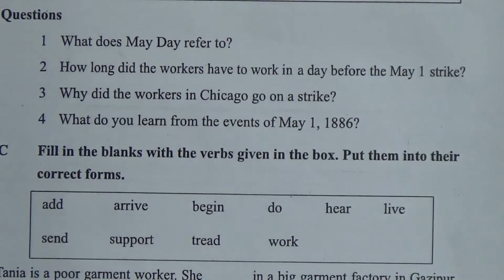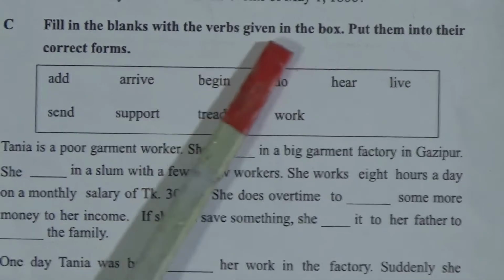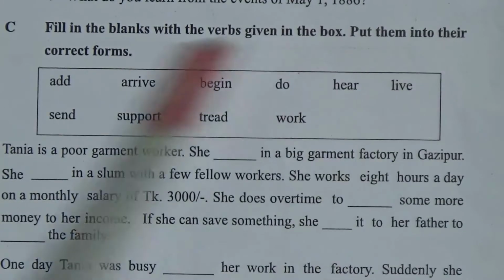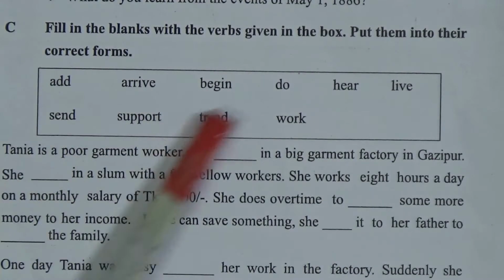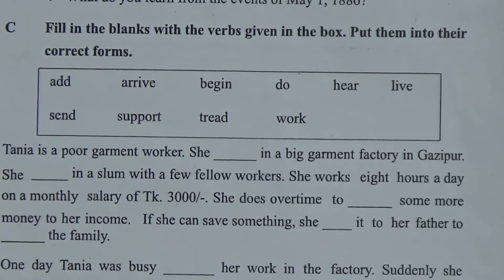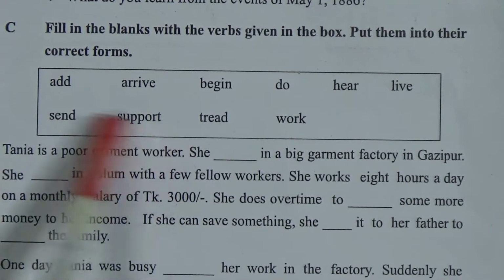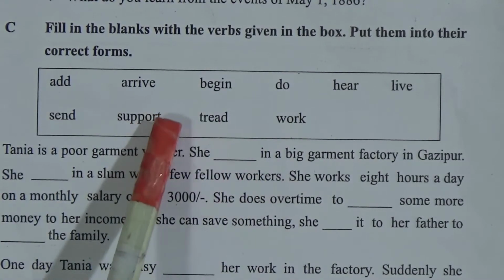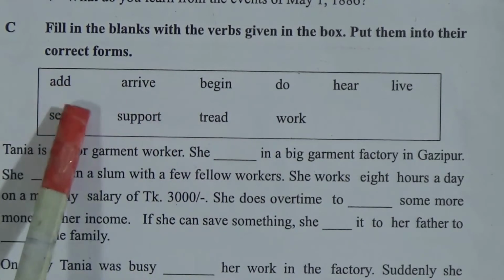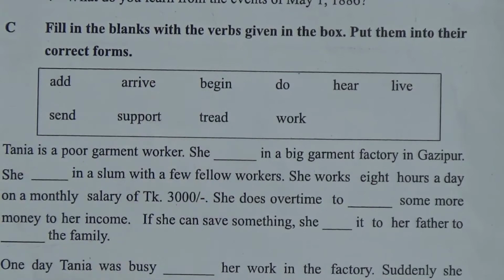Now we will go to our next exercise. Exercise C, fill in the blanks with the verbs given in the box. Put them into their correct form. There are some verbs given in the box, and you need to fill up the blanks given below by using these words or verbs, but you must put them into their correct forms.